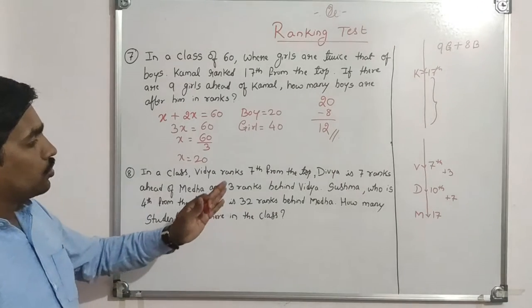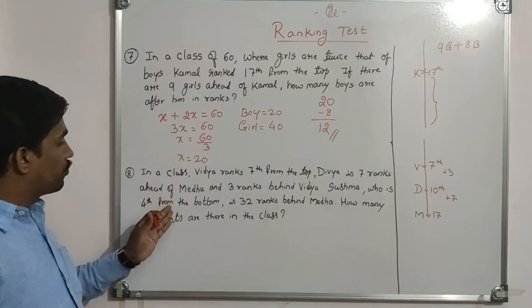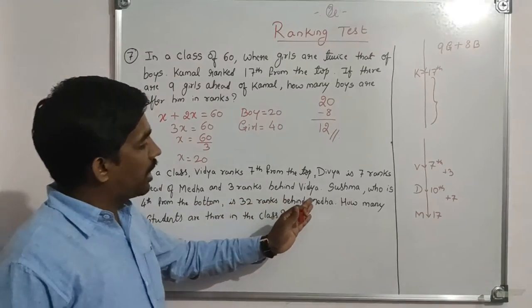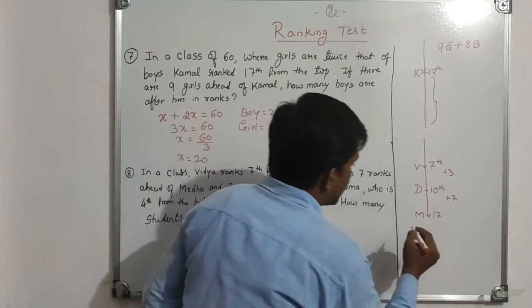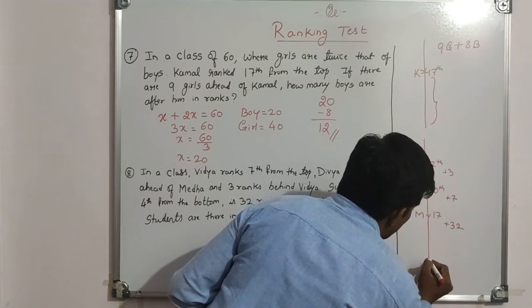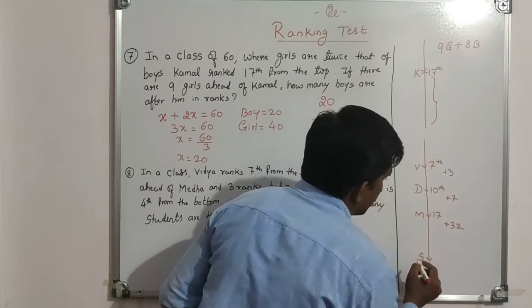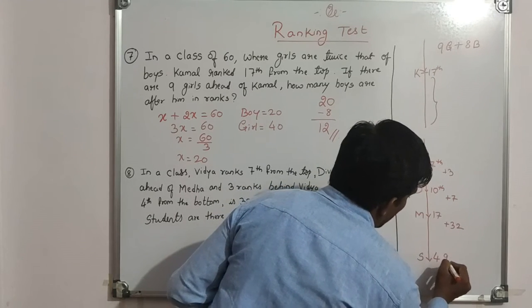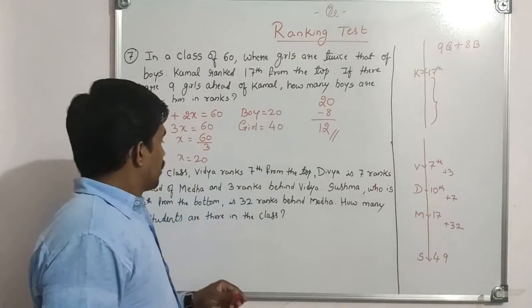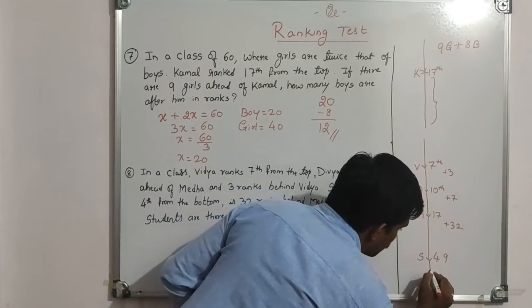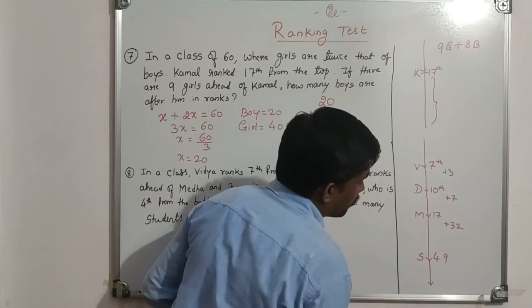And then Sushma, who is fourth from the bottom, is 32 ranks behind Medha. 32 ranks behind Medha means we have to add 32 for this. Here it is Sushma. 32 plus 17, that is 49. And again, Sushma is fourth from the bottom.